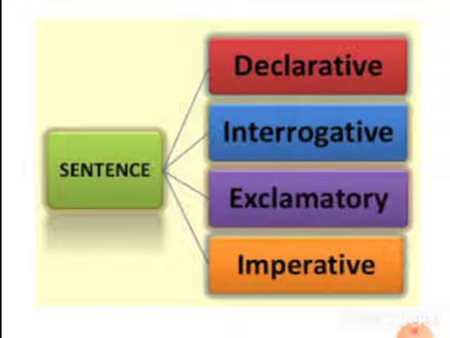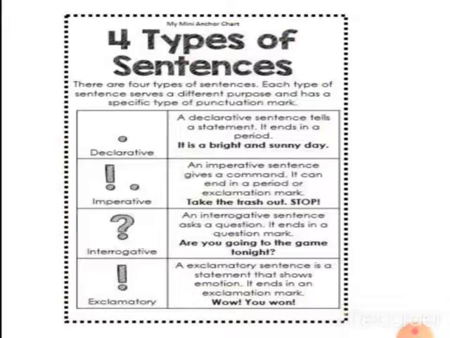Children, as these are difficult words, learn the spelling of these words right now. That is a very important thing. The first one is declarative, the second is interrogative, the third is exclamatory, and the fourth is imperative. Now I am going to explain everything here in detail.